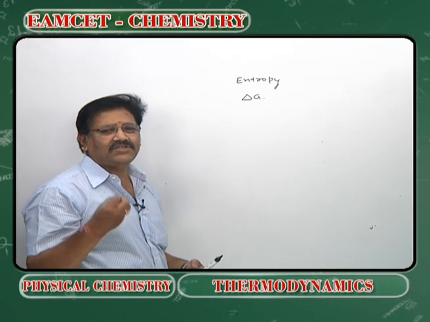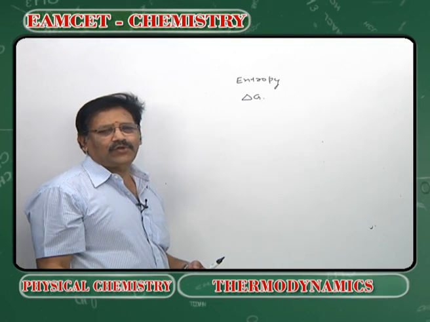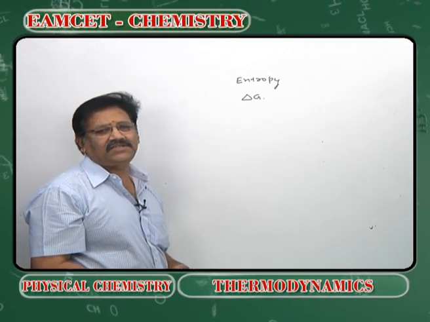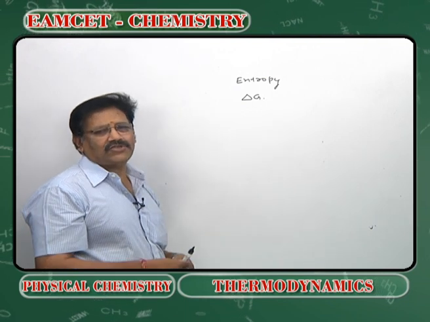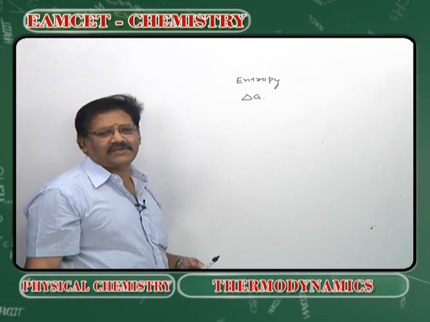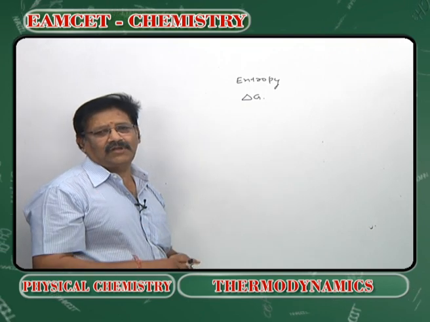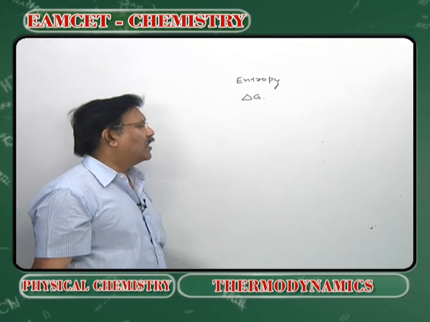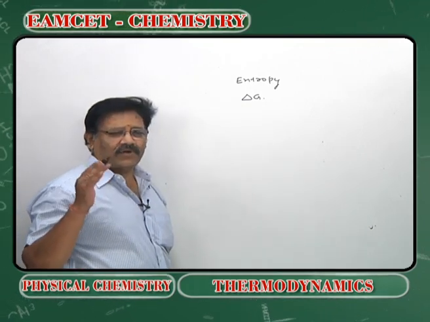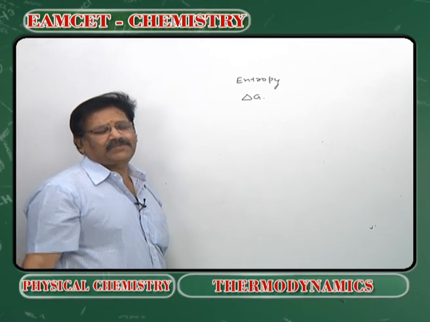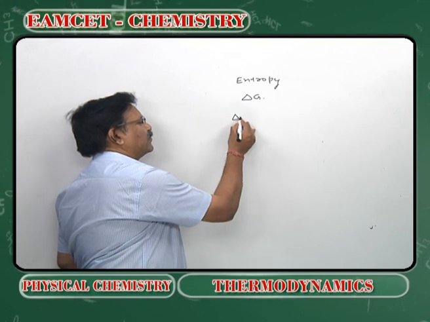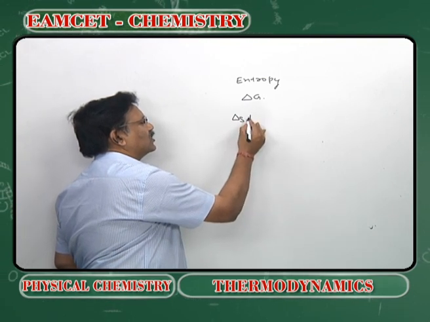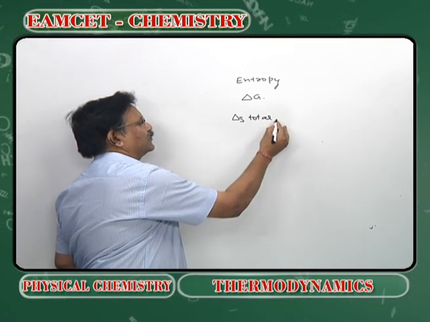A process which takes place on its own or by some proper initiation is called spontaneous. All naturally occurring spontaneous processes are irreversible, and for all natural spontaneous processes, delta S total must be positive.